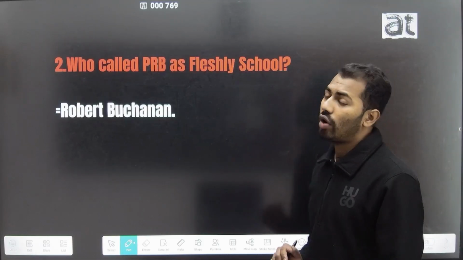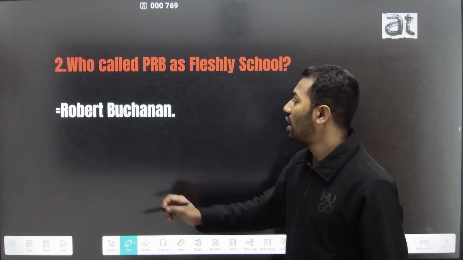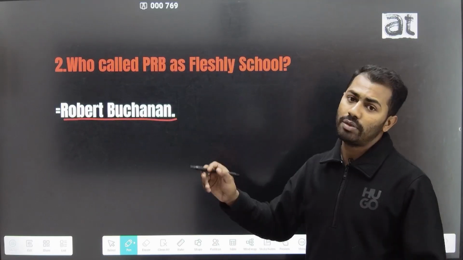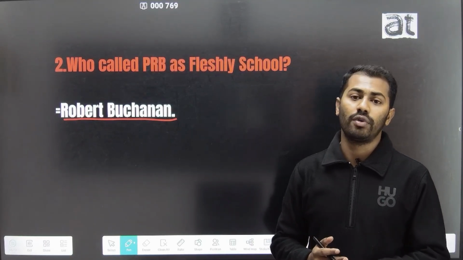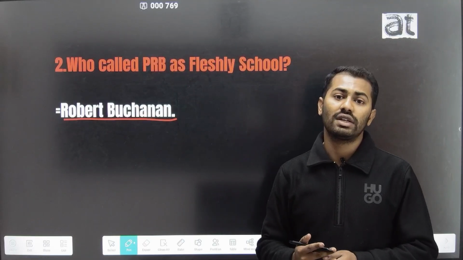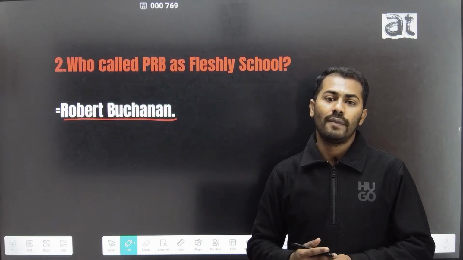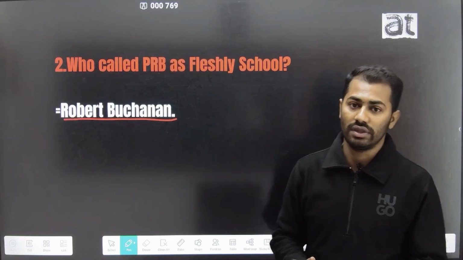The author who called the PRB school the fleshly school was Robert Buchanan. Robert Buchanan called the PRB school the fleshly school of poetry, and it was D.G. Rossetti who responded to Robert Buchanan through his work The Stealthy School of Criticism.